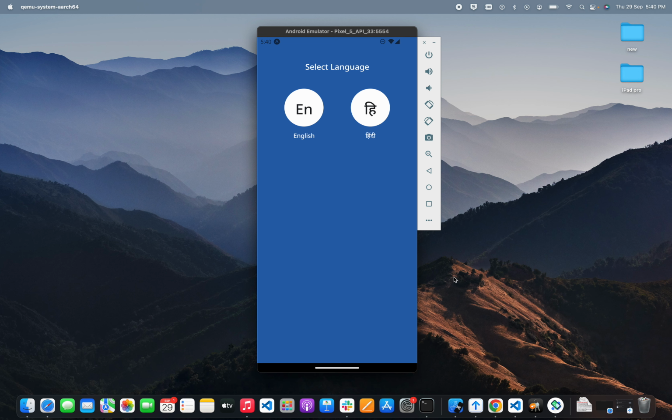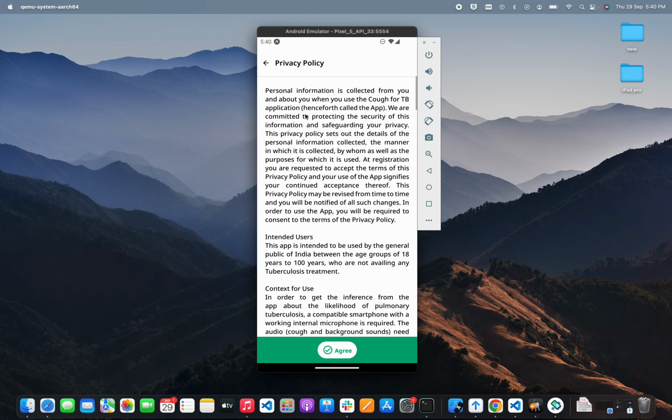Demo video of our Cuff for TB Android application. This Android application is made to assess people for pulmonary tuberculosis based on their cough sounds and certain symptom questions. This application is available in two languages, primarily English and Hindi. So I'll be using English for the demo.